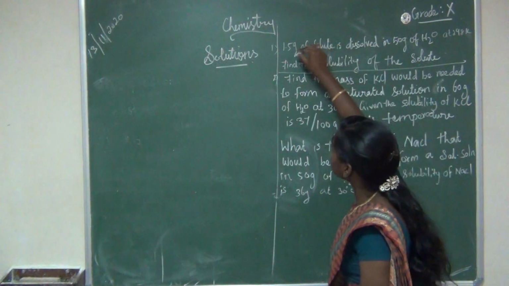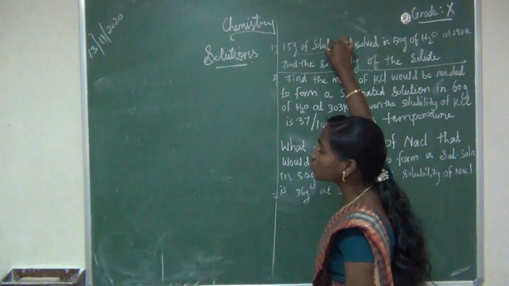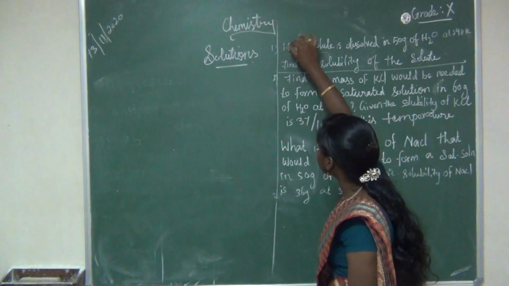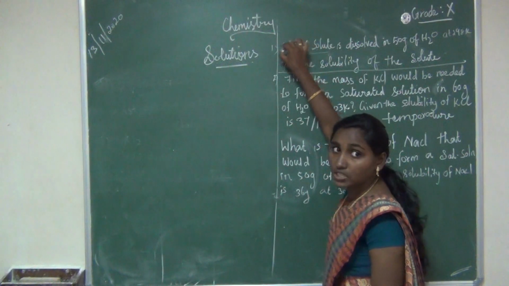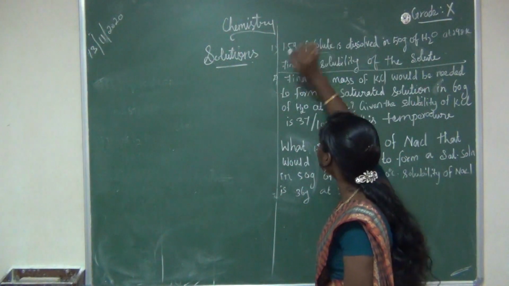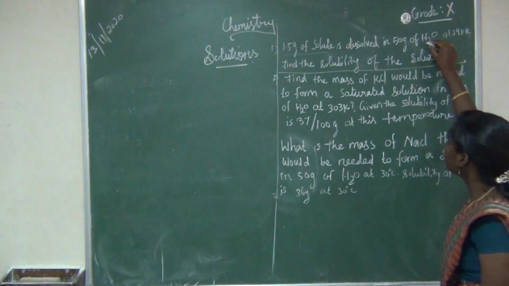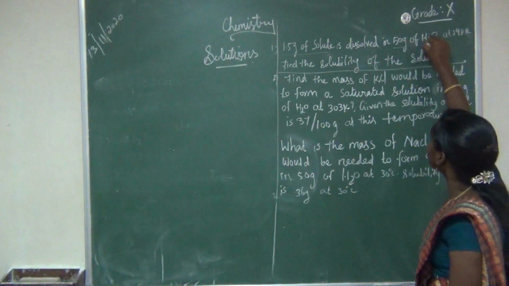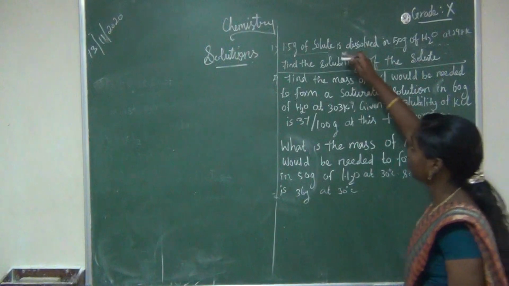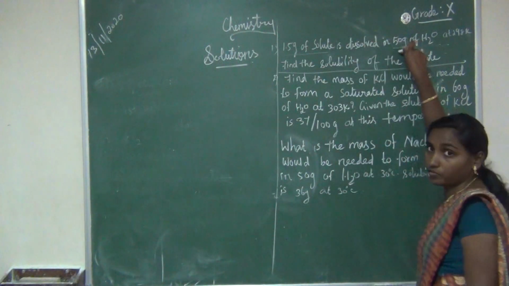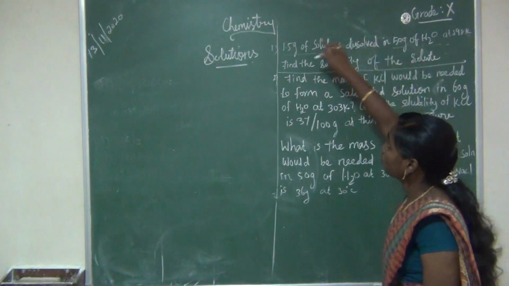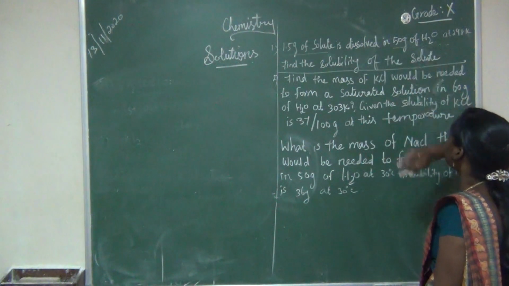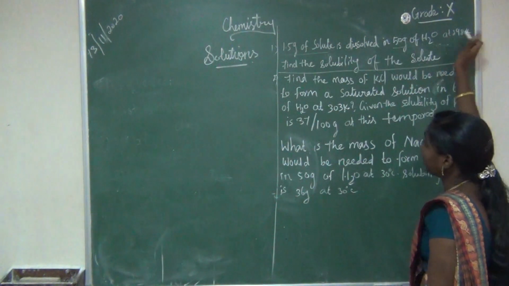So how many grams of solute are given in the question? Solute means any salt, right? 1.5 gram of solute. And how much solvent is given? Solvent is a liquid, right? Water. So 50 gram of water. The solute is dissolved in the solvent, we all know that, right? So 1.5 gram of solute is dissolved in 50 gram of water at 298 Kelvin.